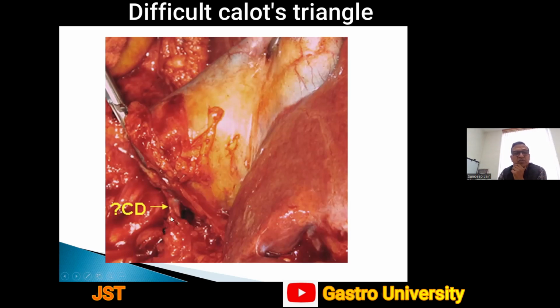Before the CVS was established in 1995, the most common method of doing cholecystectomies was the infundibular technique, where we used to just dissect the Calot's. Very small windows were created, and whatever ducts were going towards the gallbladder used to be divided. And in these kinds of cholecystectomies, the incidence of bile duct injuries was very high.